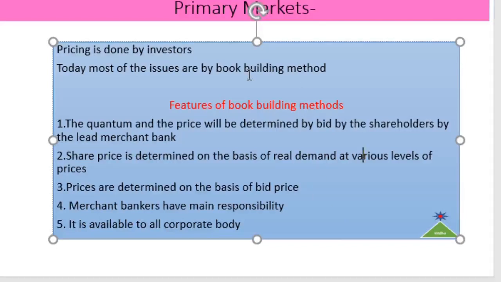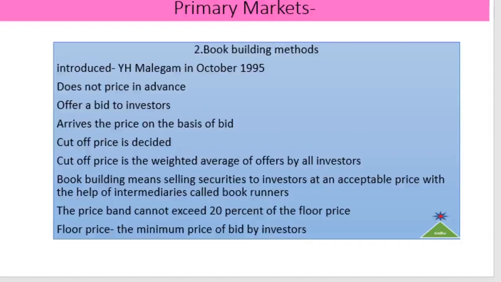What is the difference between the fixed price method and the book building method? Under the book building method, the price is determined by the investors, whereas in the case of the fixed price method, it is determined by the company in accordance with the recommendations of the participants prior to the issue of the securities.